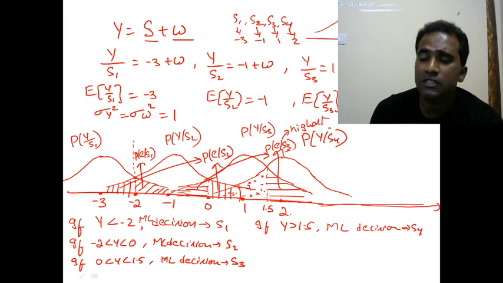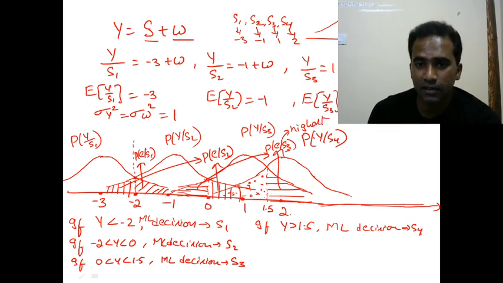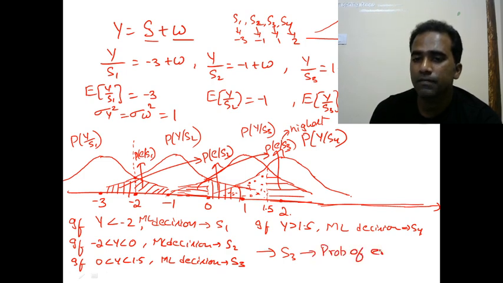What they have asked is, when do you get the highest error? When S3 is transmitted, we get the highest error. Probability of error is highest if S3 is transmitted.